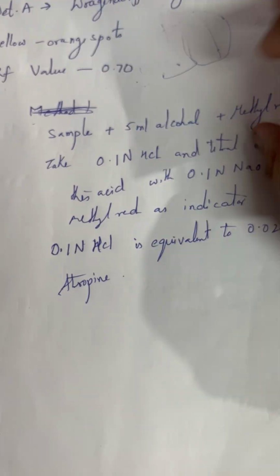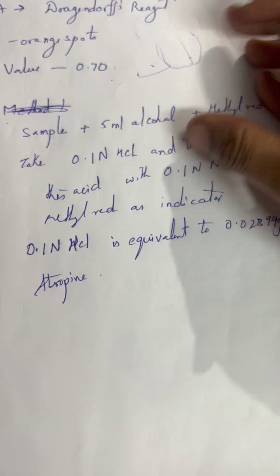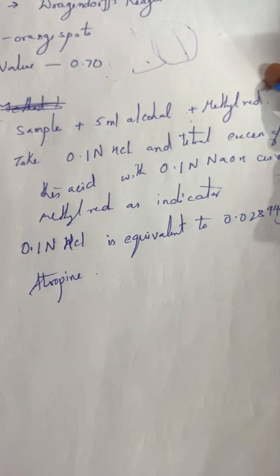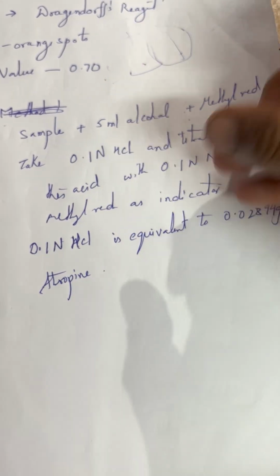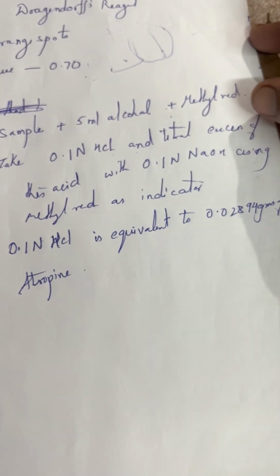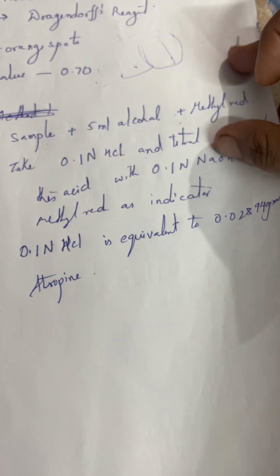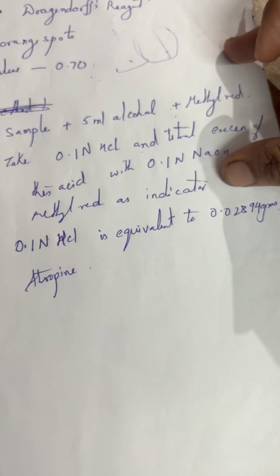And another test is the assay of atropine. Sample plus 5 ml of alcohol is taken. You mix the sample with alcohol and methyl red. This whole thing has to be done. Next, now take HCl and titrate. So in the pipette you will take the HCl. Okay, HCl, and titrate the excess of this acid with 0.1 normal sodium hydroxide using methyl red as indicator.